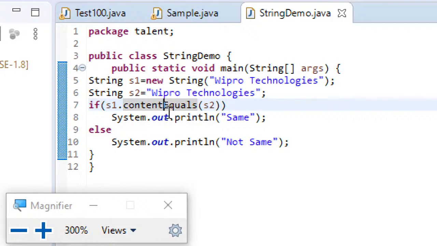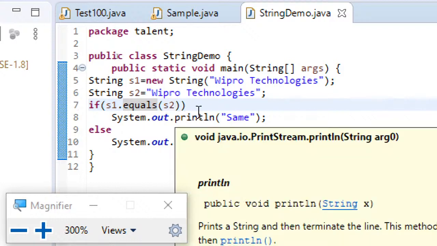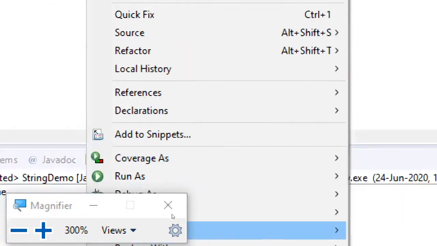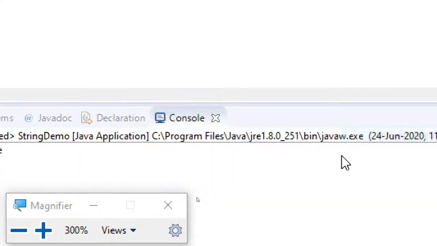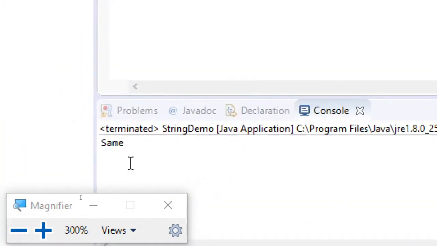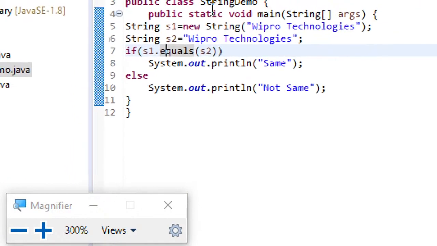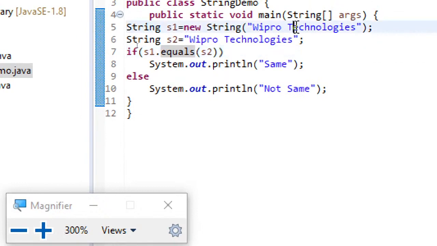Now what happens is this will check only the contents, s1 dot equals of s2. In real time applications we generally don't use double equal to check strings, because we don't know whether the strings were created or were assigned using the assignment operator. That's the reason we always prefer the equals method for checking string equality. Now you can see the output being displayed as same. It's checking only the contents.